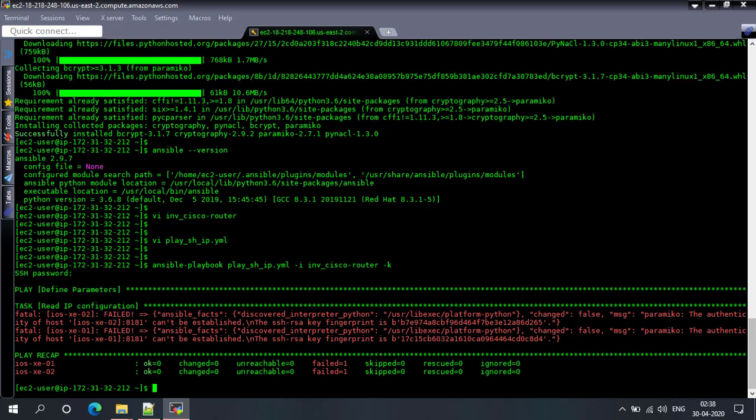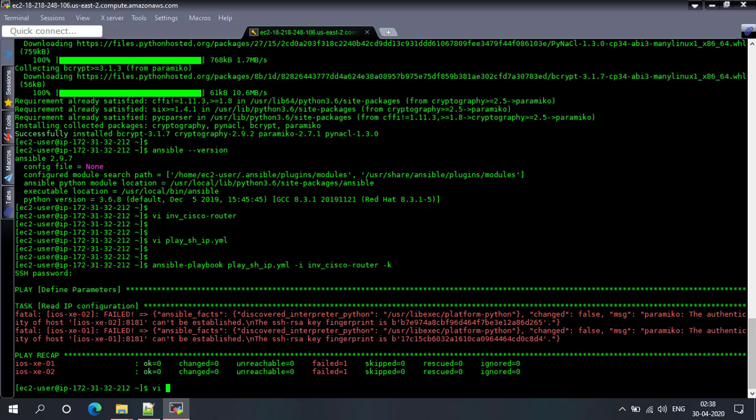So to fix that, we have two options. Either we can connect one by one to all the hosts that are present in our inventory file. But in case we have a large number of hosts, let's say 20 or 50, it is not feasible or easy to connect to each host one by one and then save its RSA key on this Linux box. So we have an option to override that feature.